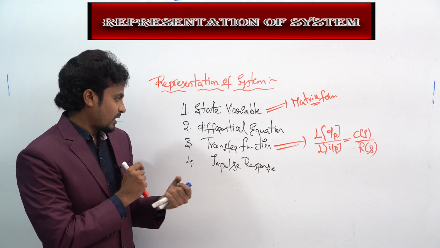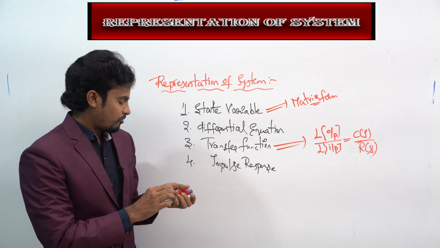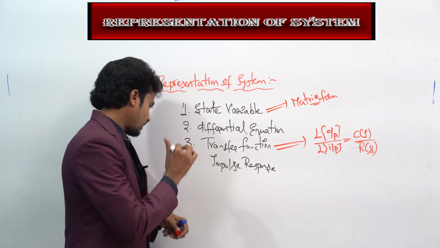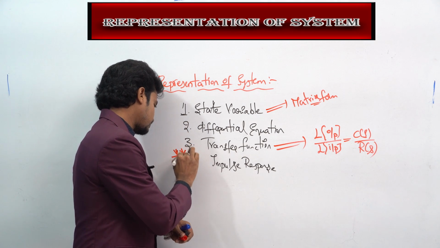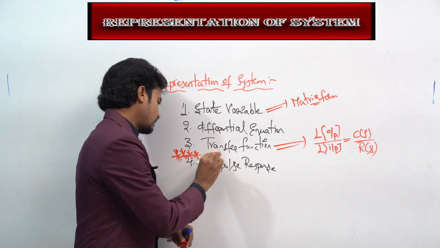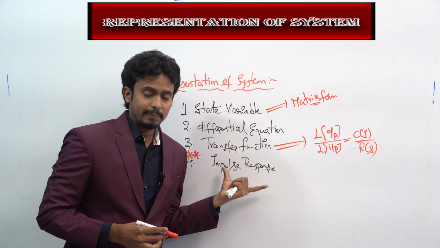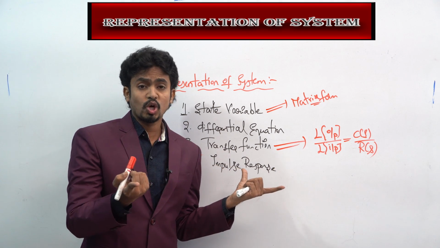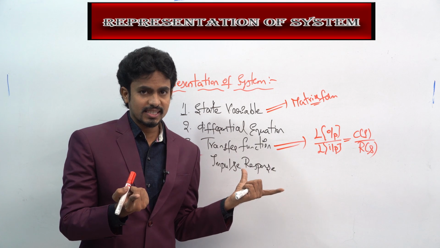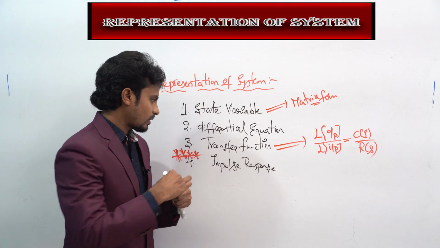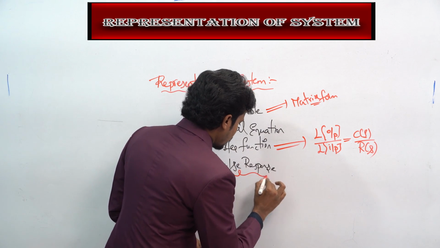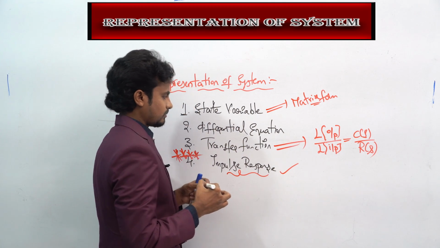The main concept here is the impulse response. In signals and systems, we always use the impulse response to solve the properties of signals and systems.